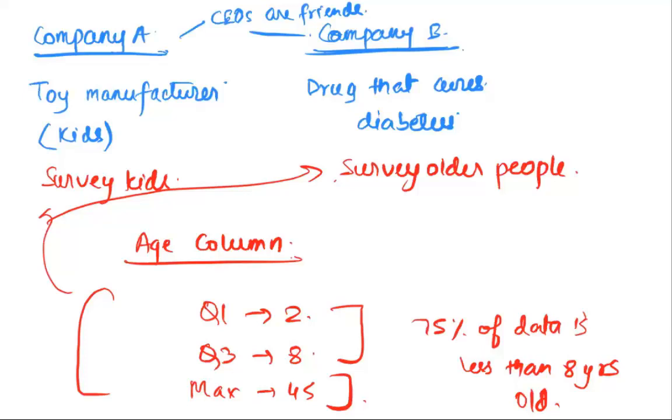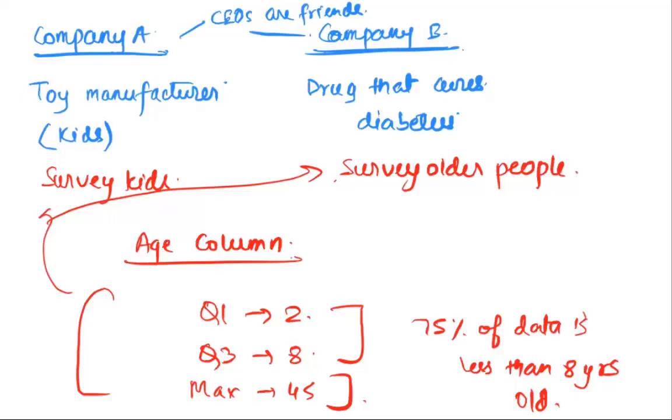Now, immediately by looking at just one plot, you are able to disregard a survey altogether. So it's a huge decision that you are able to take by looking at just one metric. That's the point that I'm trying to make: by looking at just the 5-point summary of any numerical column, there's a lot that you can say about that data set, whether that data set is good for you or not, whether that data set contains the right kind of people for your analysis.